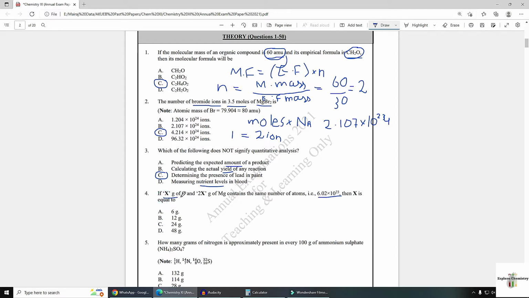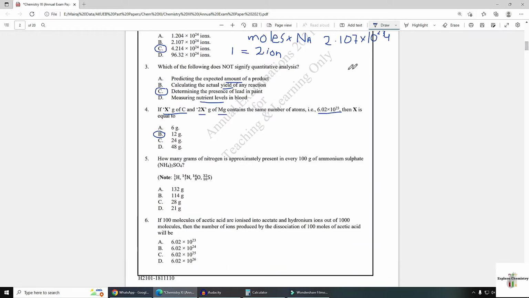This is x gram of carbon, it should be 12 because the molar mass of carbon is 12, and if x is 12, 2x will become 24, and 24 is the molar mass of magnesium, means the value of x is 12. Therefore Avogadro's number is the number of atoms. In the answer you are getting the same value.